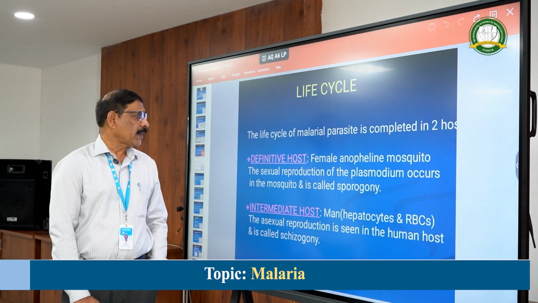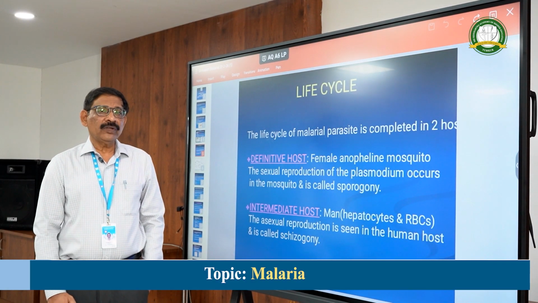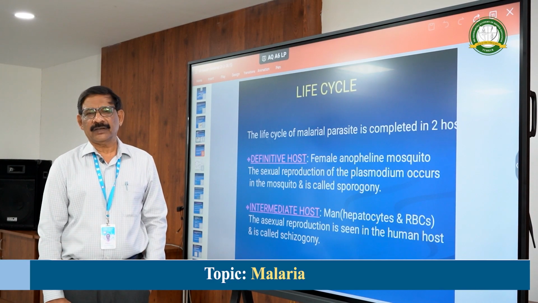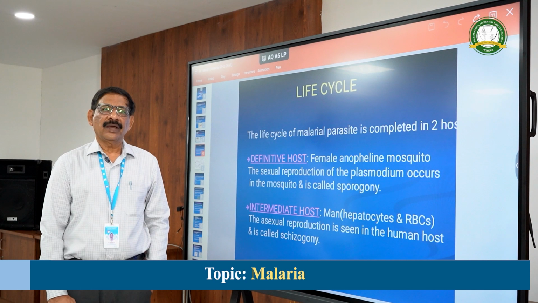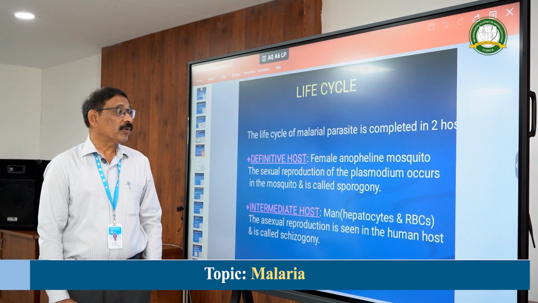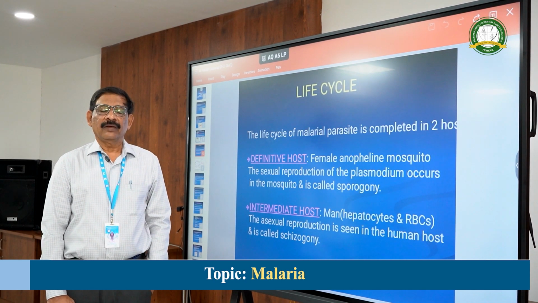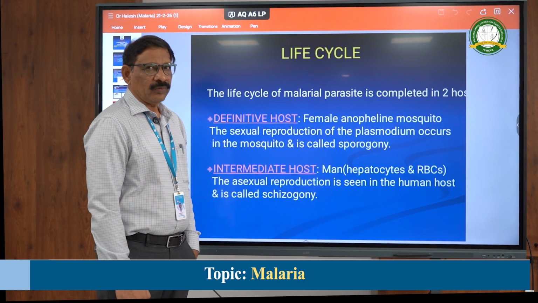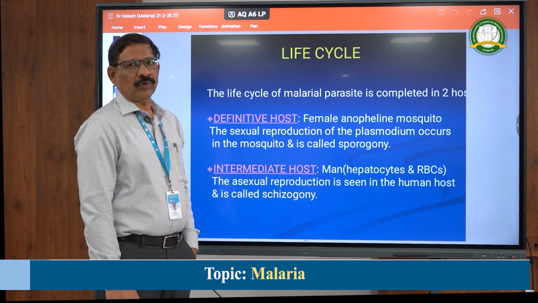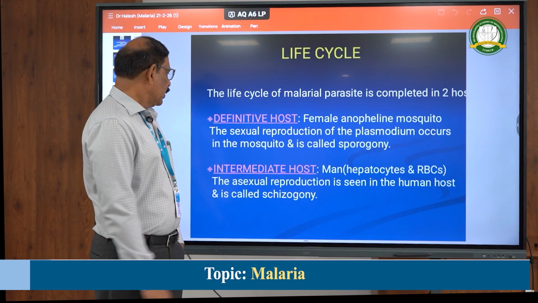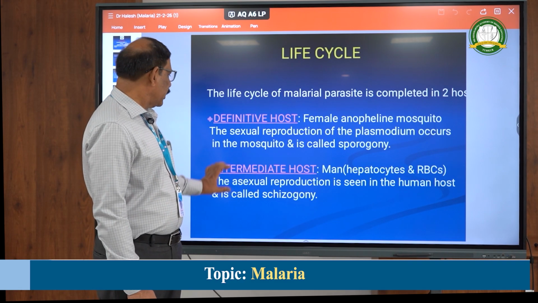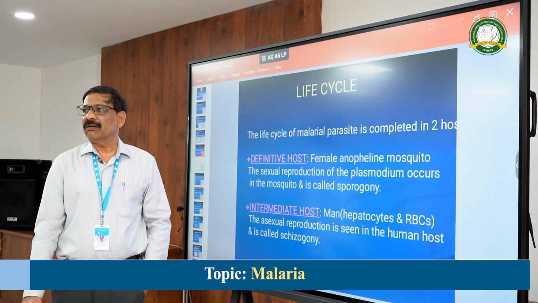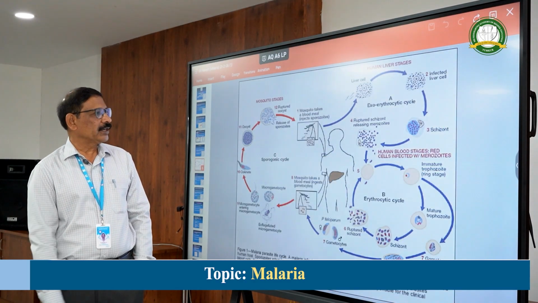This is the resting position of the female Anopheles mosquito, which helps in identification of the mosquito. Coming to the life cycle, human beings are the definitive host for most parasitic infections. In very few conditions, man is the intermediate host, the important one being malaria. Others are Toxoplasma and the dog's tapeworm, Echinococcus granulosus. So here man is the intermediate host, whereas the female Anopheles mosquito is the definitive host. That is the important thing to be known.